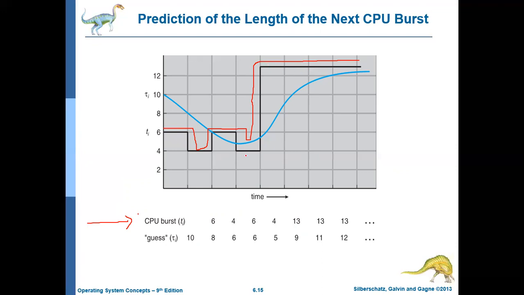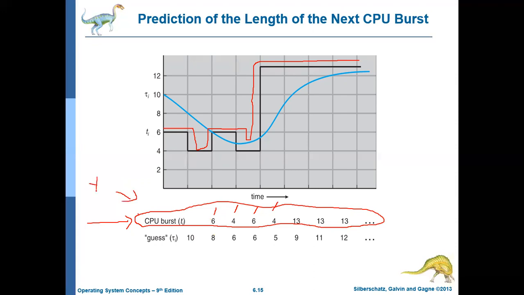So this is how this particular process behaved previously, during each time slot, how much CPU burst it used, so on and so forth. Say, this is how this particular process behaved yesterday.